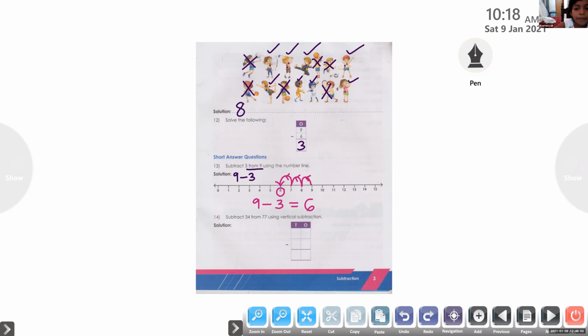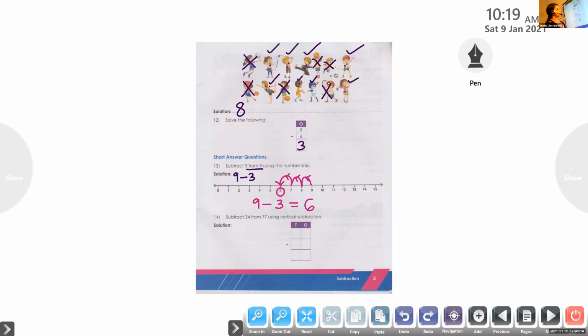9 minus 3 is equal to 6. In the case of addition, we will move to the right side taking forward jumps. In the case of subtraction, we will move to the left side taking backward jumps. Now, shall we move to question number 14?